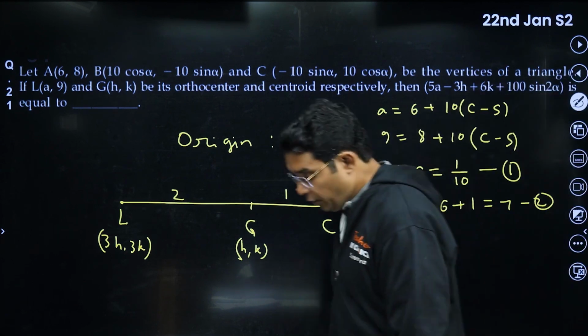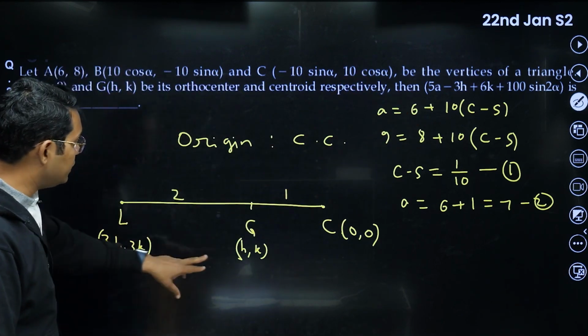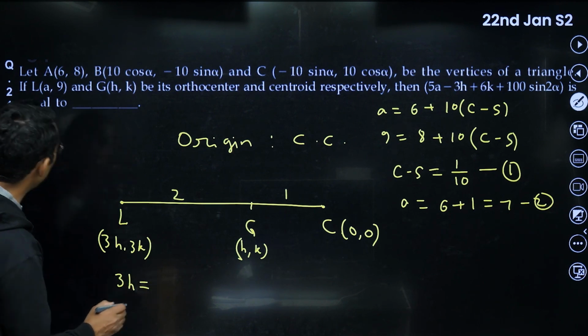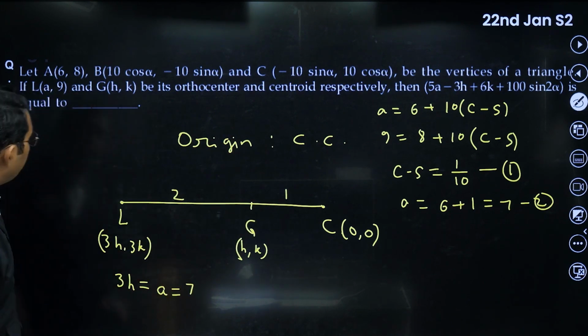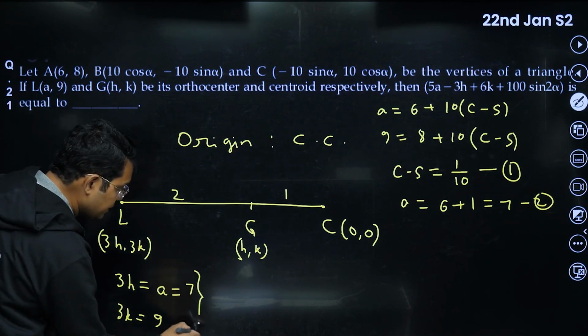Yeah, okay. Now what are they asking? They are asking 5A minus 3H plus 6K and so on. But before that, let us find what will be my 3H. In fact, we have now found 3H to be equal to A, and that is equal to 7. Is there K there? Yeah, K is also there. 3K is equal to 9 already. Okay, so these things are also known to us.